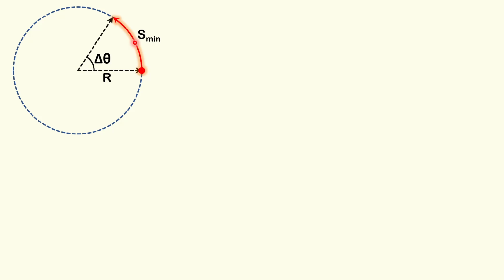The maximum value of friction force is limited by the normal reaction. So the maximum friction force is mu N, and the value of N is mg. So mu mg is the maximum friction force possible. So the maximum acceleration of the particle must be equal to mu mg by m, that is mu g. So we have a fixed acceleration which we have to divide into two parts, one tangential and one centripetal.